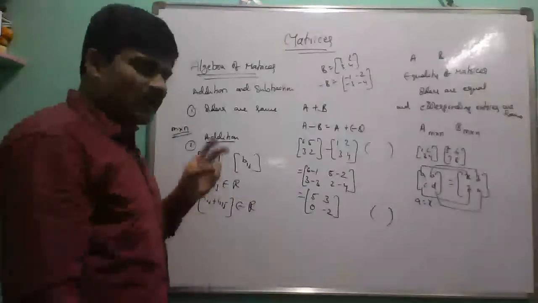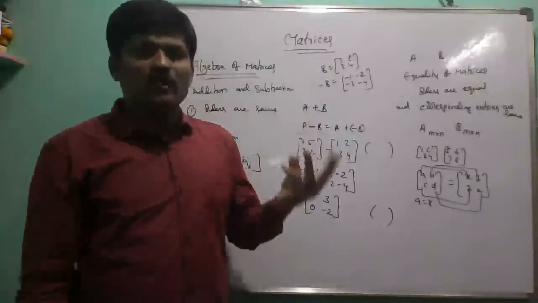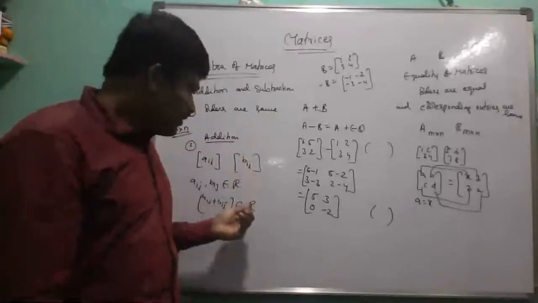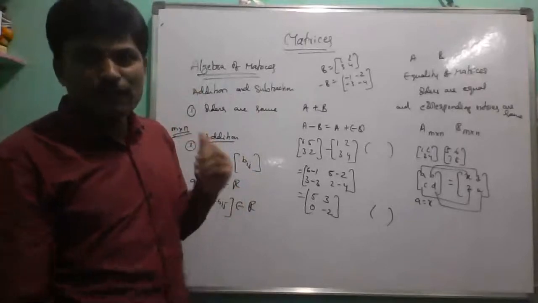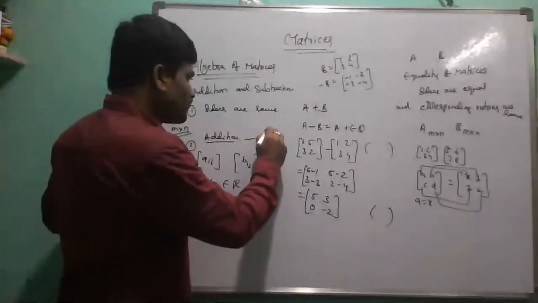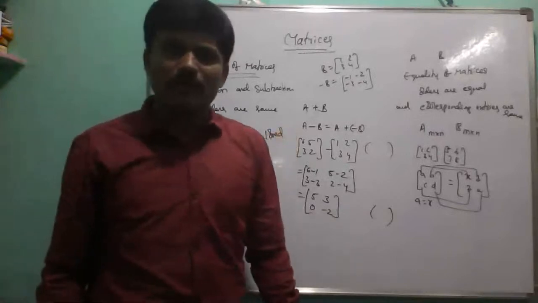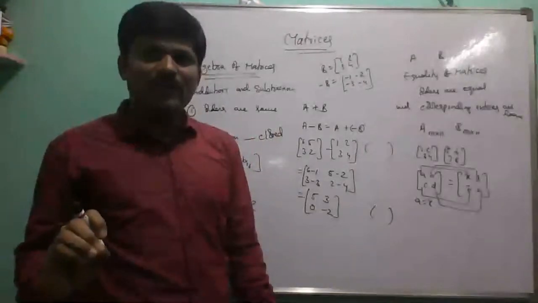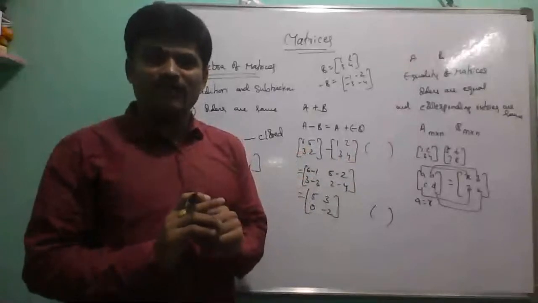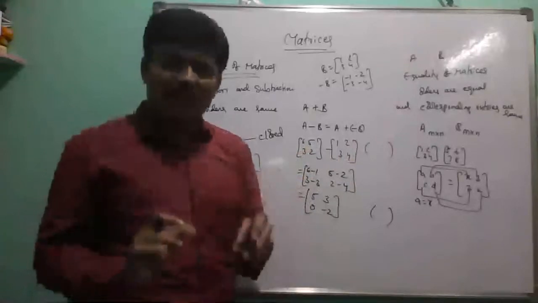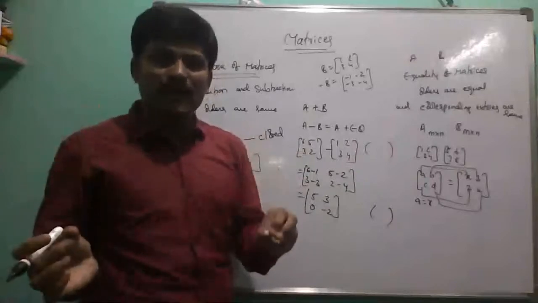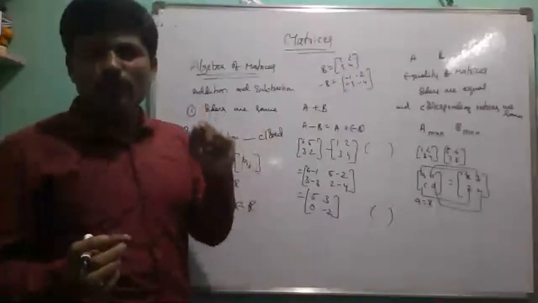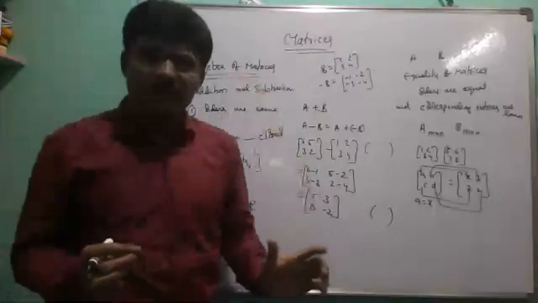That means we take two numbers and take their sum or difference, and the result is also in the same set. That property is called closed property. Closed property means we take the entries from one set, and the summation of the entries of the given two matrices or more than two matrices gives a resultant matrix whose entries are also in the same set. That type of property is called closed property in addition or subtraction.